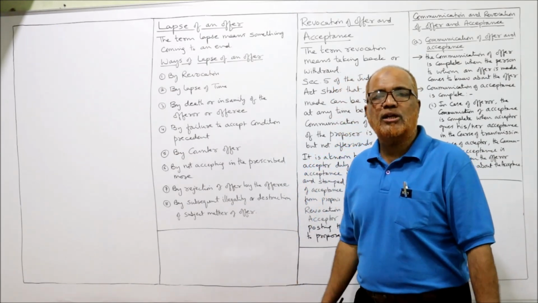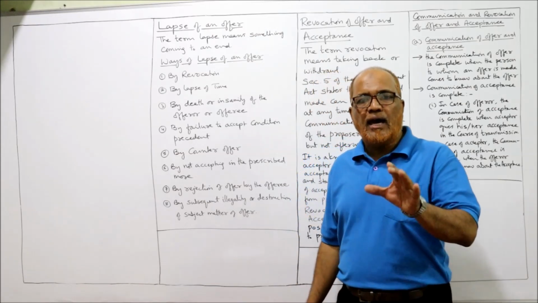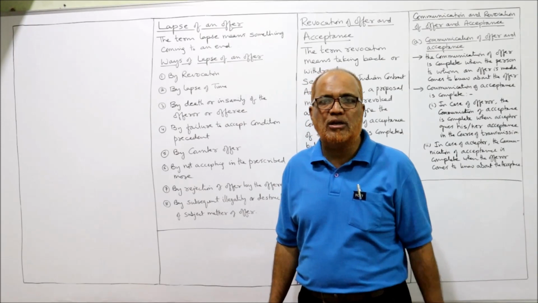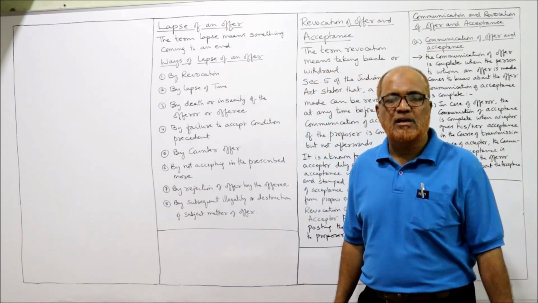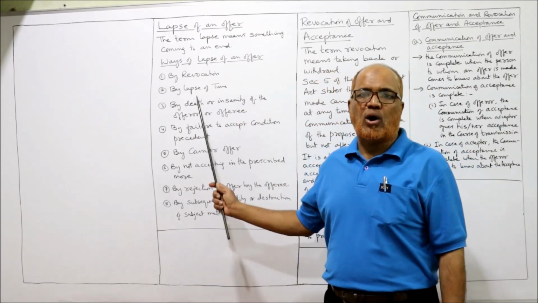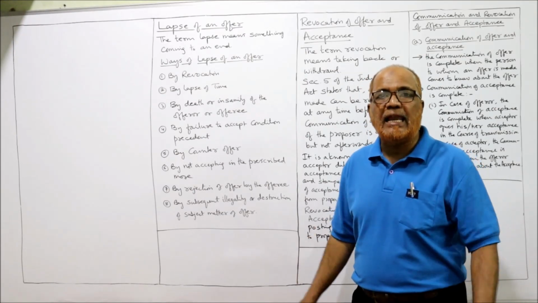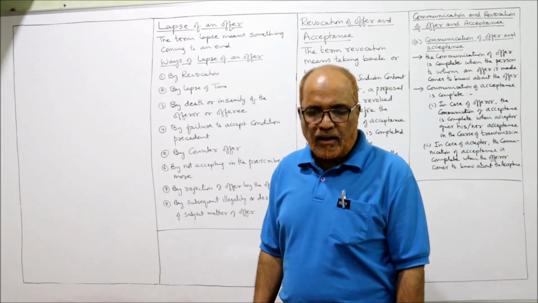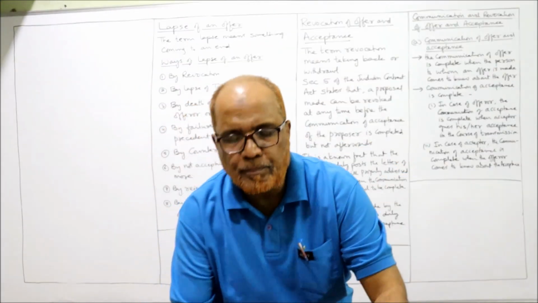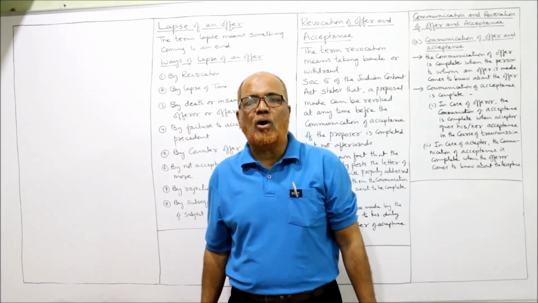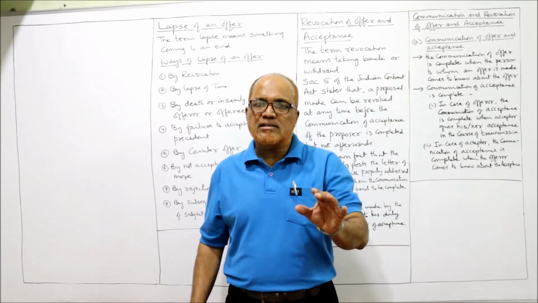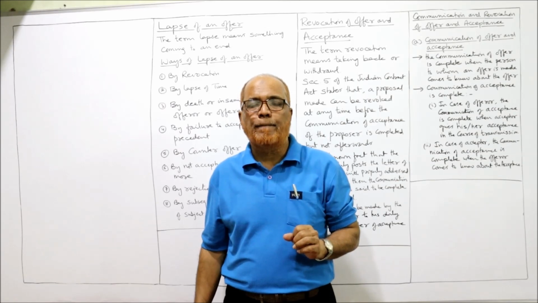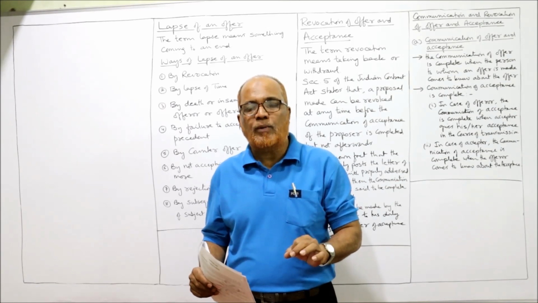So in examination, you may get a theory question regarding explain the provisions regarding communication and revocation of offer and acceptance, and what are the cases in which the offer will get lapsed. So this is the theory regarding offer and acceptance. Now I am going to explain you some practical problems on offer and acceptance. In examination, you may get one theory part, one practical problem part. So I am reading out the practical problems.